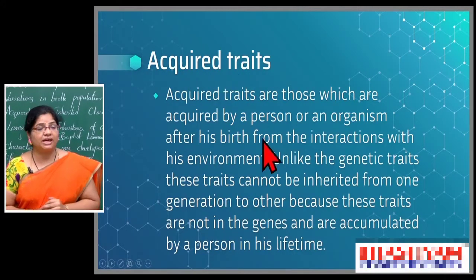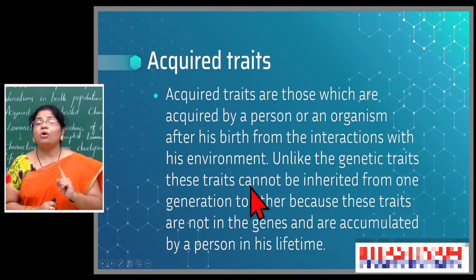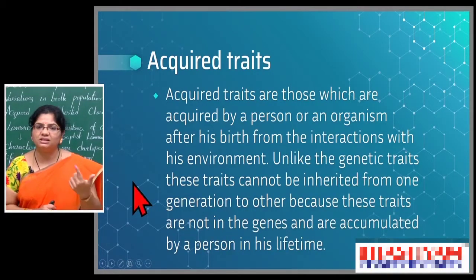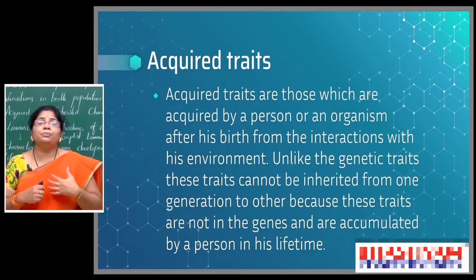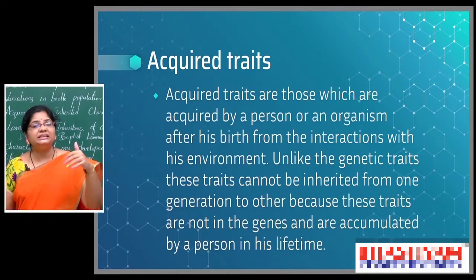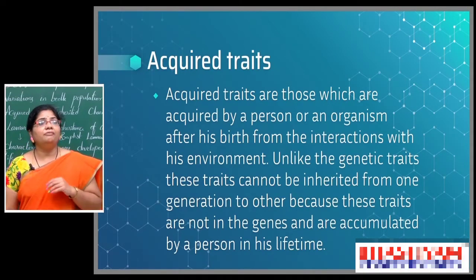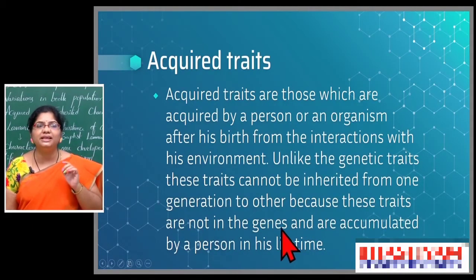Unlike the genetic traits, these traits can't be inherited. So acquired traits, the organism is unable to pass to the next generation. Which ones they get by birth, those only they are able to transfer, but which ones they get through interaction with others and the environment, those traits the organism can't pass to the next generation, because these traits are not in the genes.